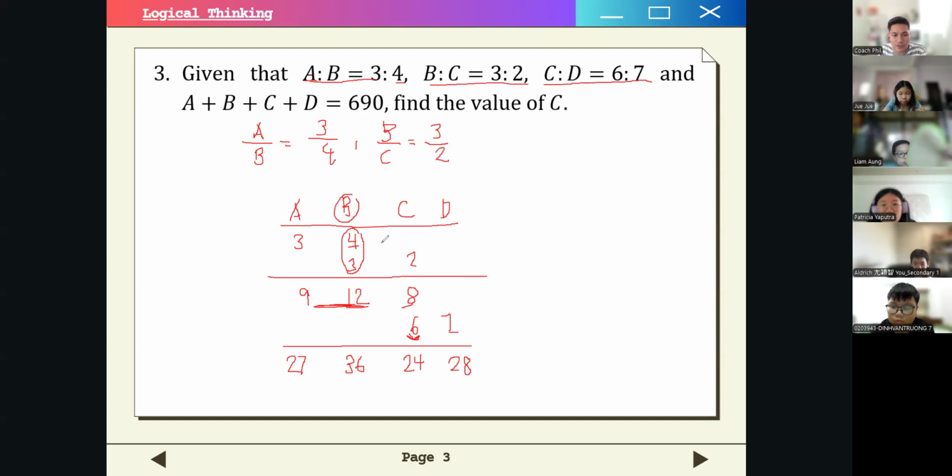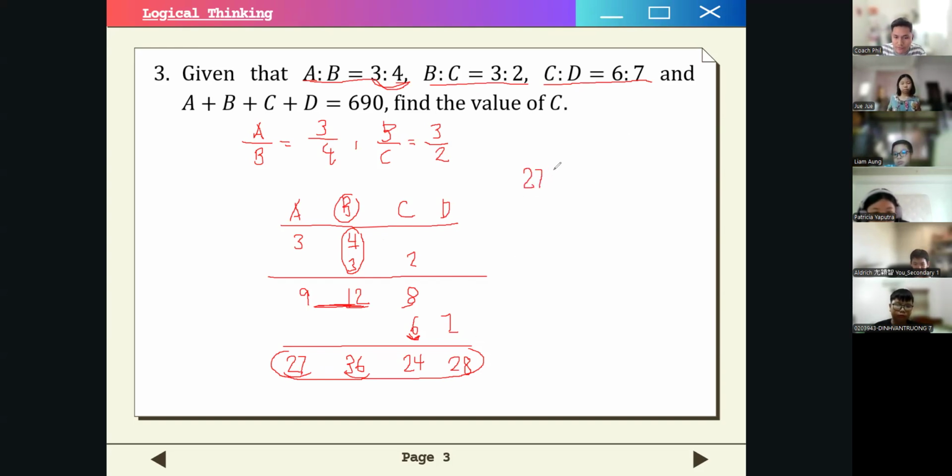So now we are on equal footing for all of the variables. So as you can see, this is our final ratios, but you can also verify that 27 is to 36 can be simplified to 3 is to 4. And then you can also do the same for the other ratios. So now we have this.